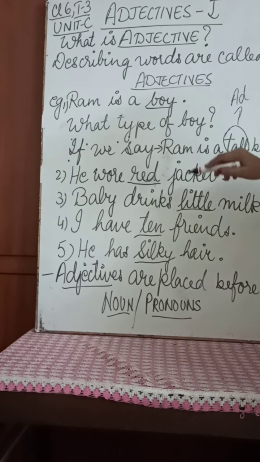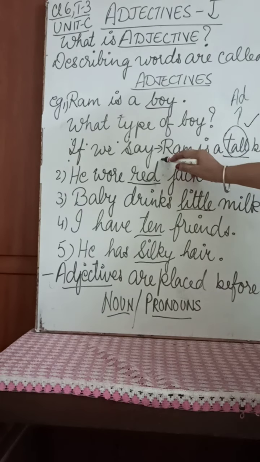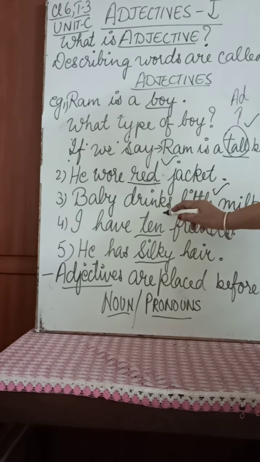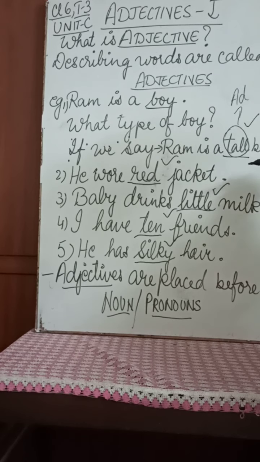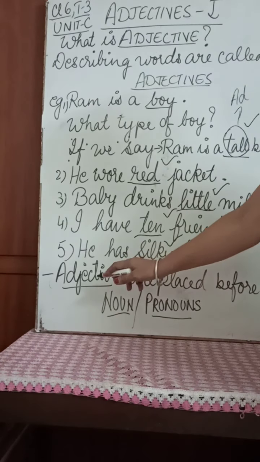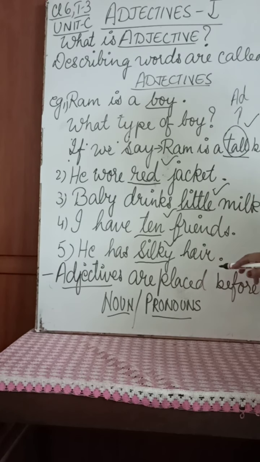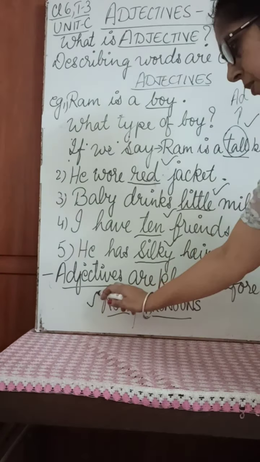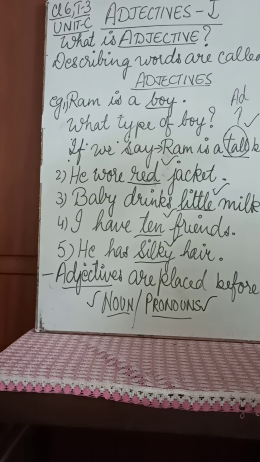So words like tall, red, little, 10, silky are all called adjectives because they are describing the noun or pronoun. We can say adjectives are placed before a noun or a pronoun. They are called describing words and they modify the meaning of a noun or a pronoun. Did you understand? I hope the concept of adjectives is clear. Next we are going to do types of adjectives.